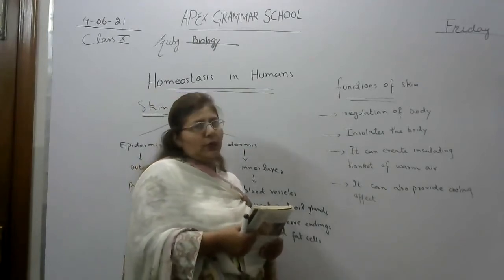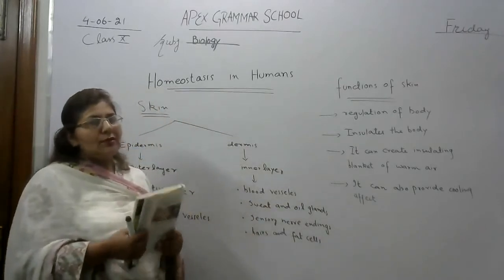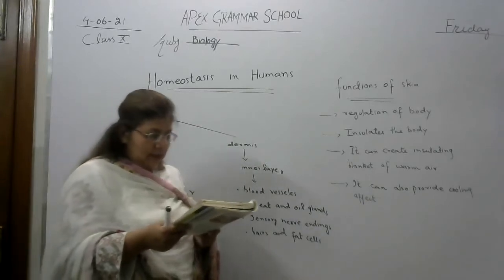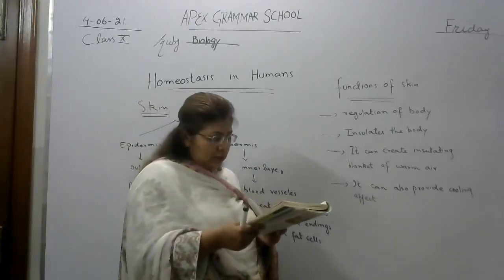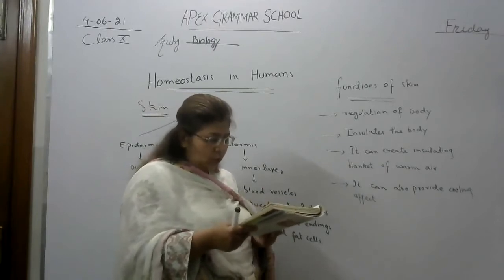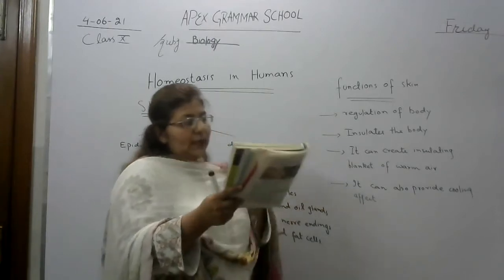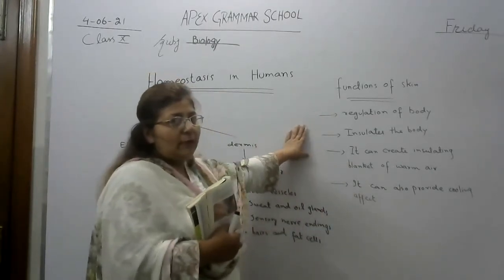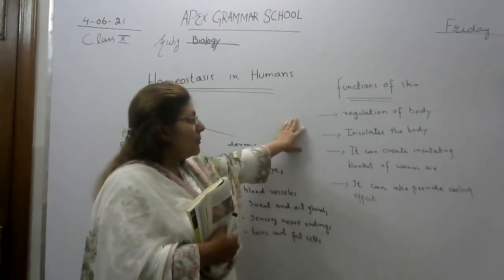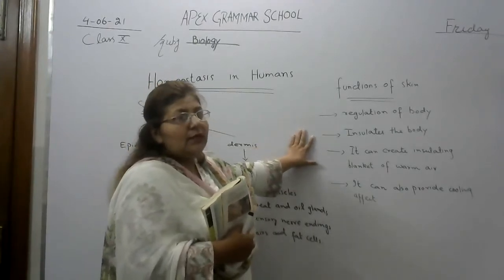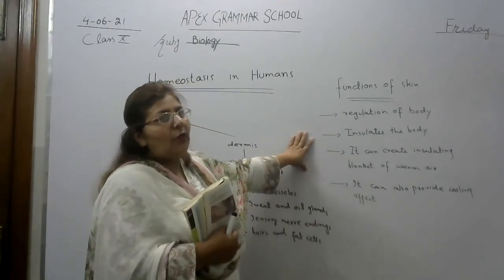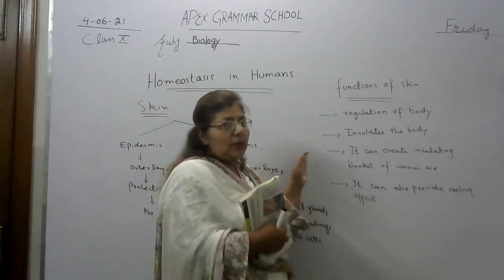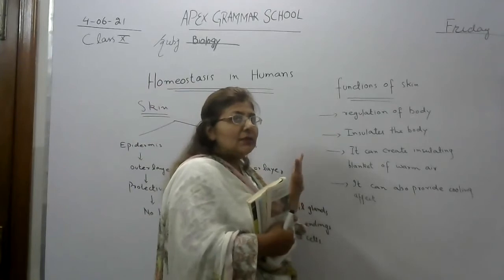Secondly, it insulates the body. How does it insulate the body? The answer is very simple. The thin layer of fat cells in the dermis insulates the body, and contractions of small muscles attached to hairs form goosebumps. It creates an insulating blanket of warm air. When warm air touches our body, goosebumps act as an insulator. They trap the warm air in the form of a blanket, and a person stays warmer despite changes in their environment.